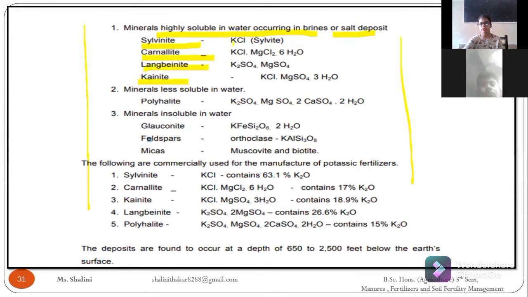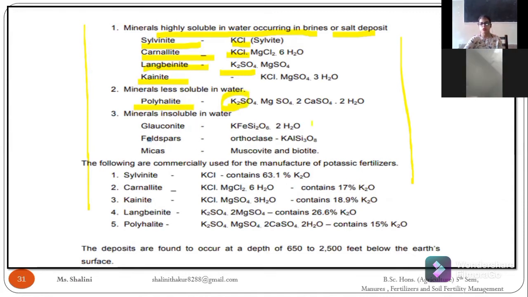Each and every mineral contains potash, like sylvinite, kainite, and langbeinite. Similarly, a mineral that is less soluble in water is polyhalite, but it also contains potash.